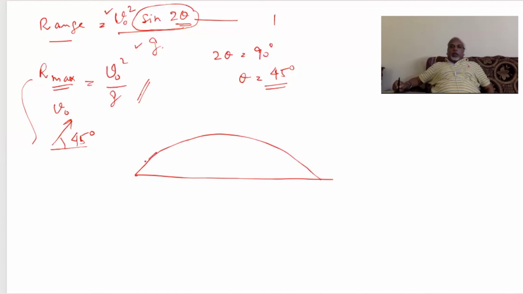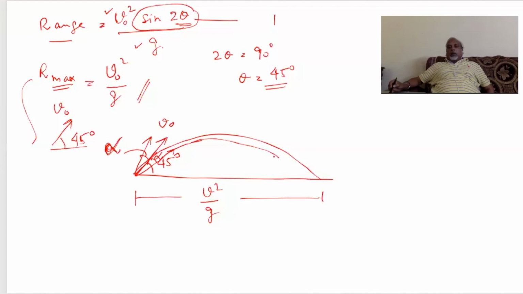Now since at 45 degrees it is maximum, if you increase this angle by alpha or decrease it by alpha, then it will have less range only.